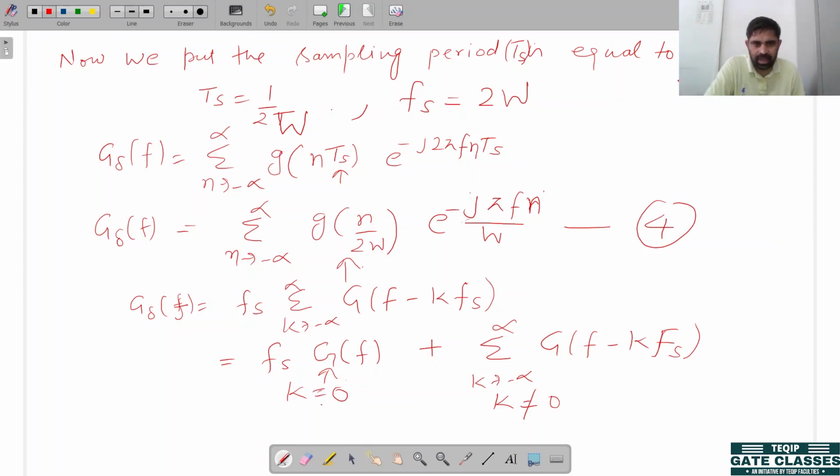This is when k is not equal to 0, all the other frequency components of the spectrum. This is our fifth equation.